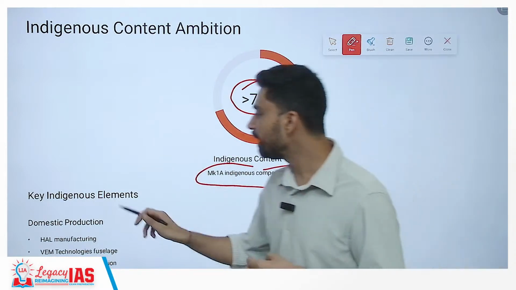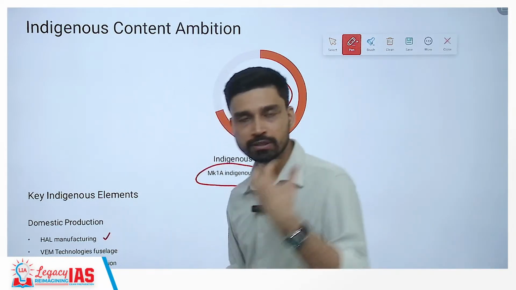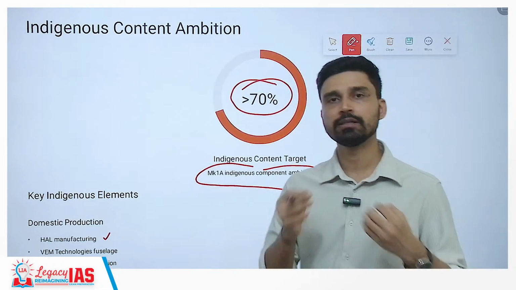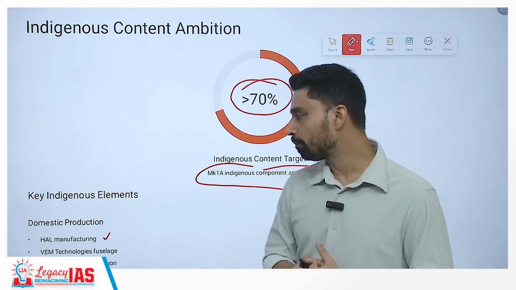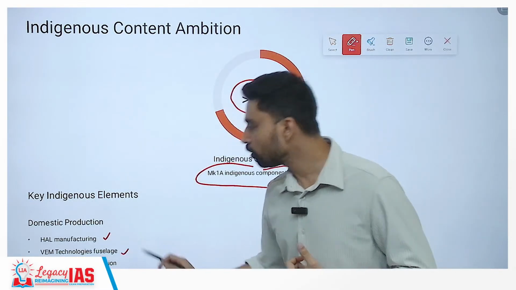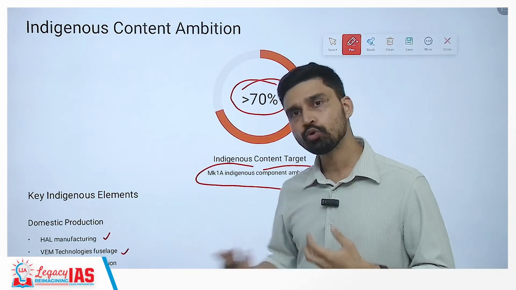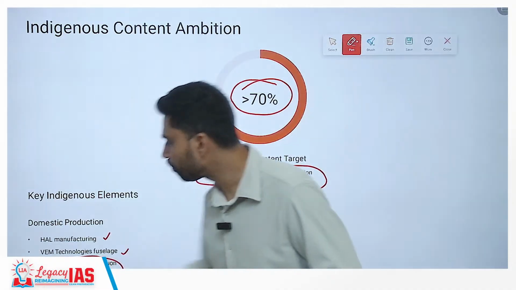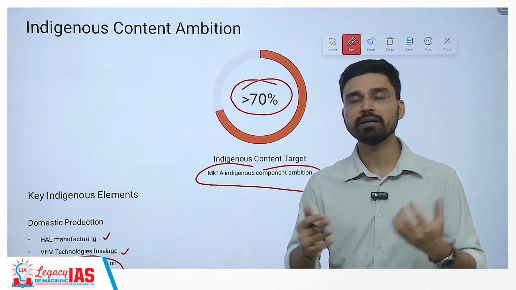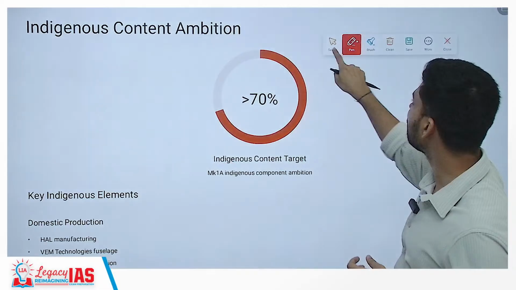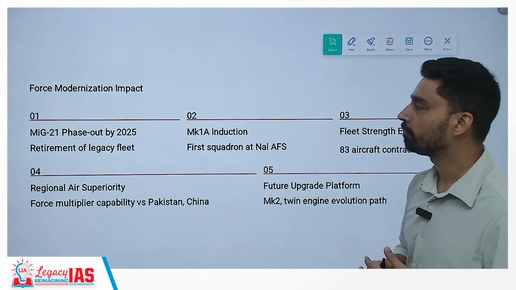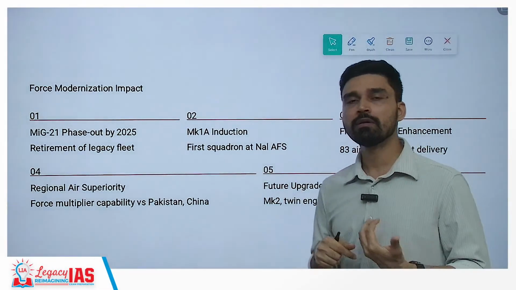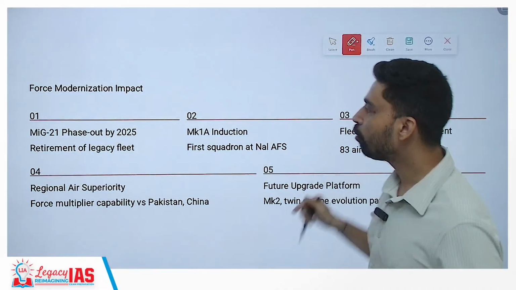Now, the key indigenous element to talk about here is the manufacturing. Obviously, it is Hindustan Aeronautics Limited. It is a Government of India company which has been involved here. VEM Technology, that is providing the fuselage, is also a private company, but again an Indian company. Plus, there are various other parts and the services and maintenance where Indian companies are playing a very important role here.